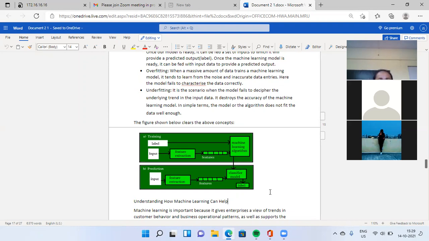This is the terminology of machine learning. Got it? All of you got it? The basic terminology of machine learning. See, simple message to me.